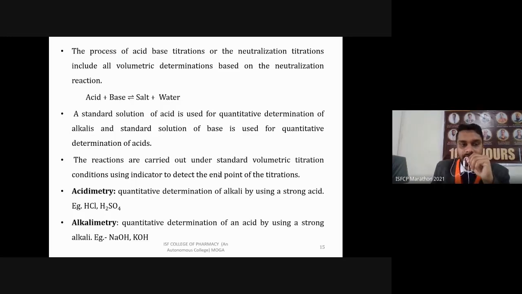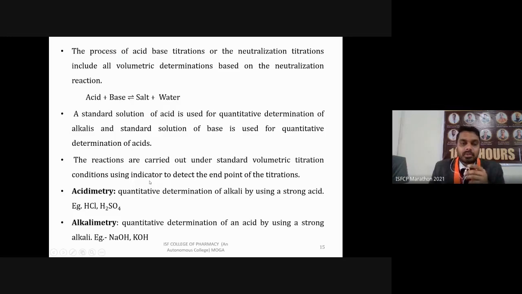Before adding the acid, we add a few drops of indicator. As soon as the basic sample is completely neutralized, the indicator gives a color change. Based on that, we say that our base is completely neutralized. That is the purpose of the indicator, to determine the end point.